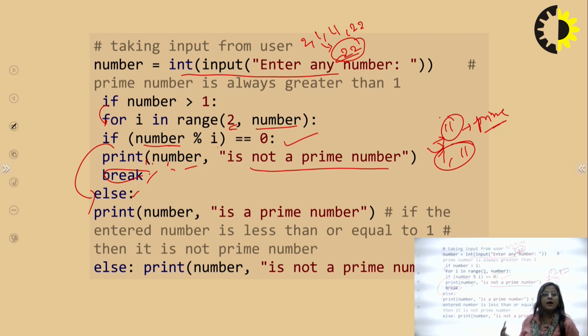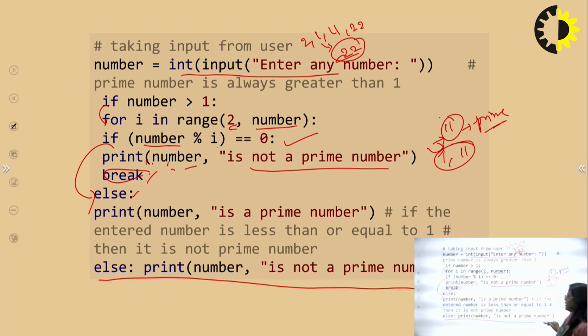But if you type any number less than or equal to 1, meaning you type -1 or 1, it directly comes to the last statement: this number is not a prime number. So this is a simple example of checking whether a number is prime or not using a for loop in Python.